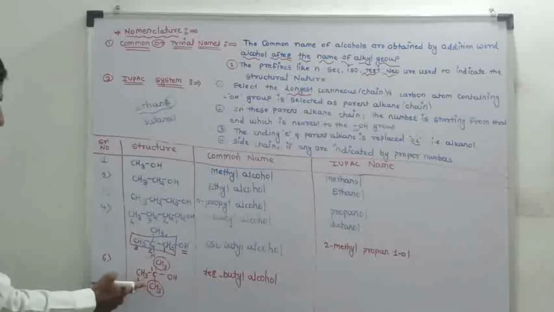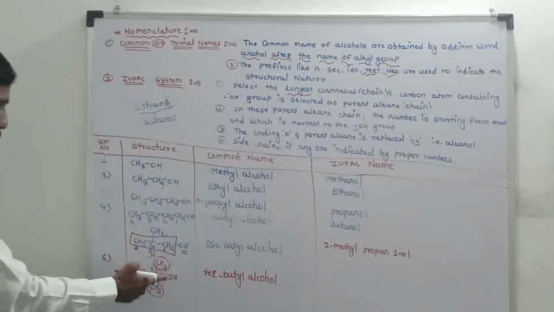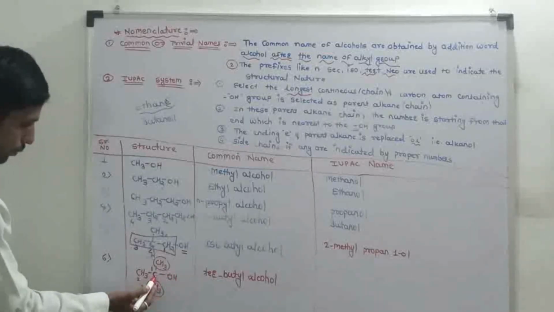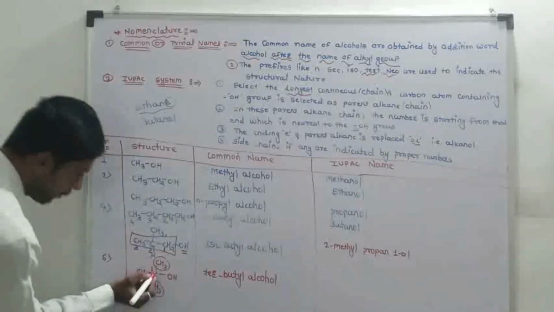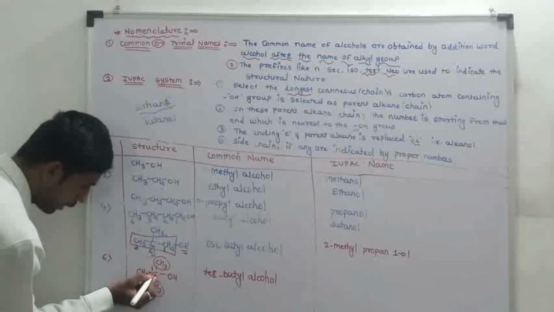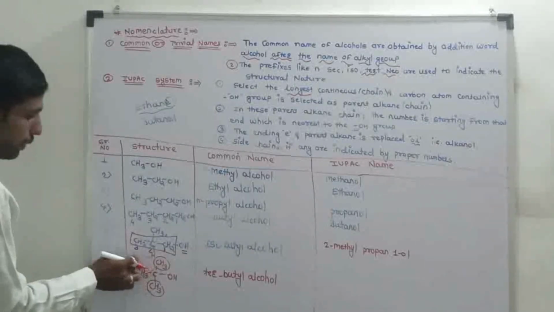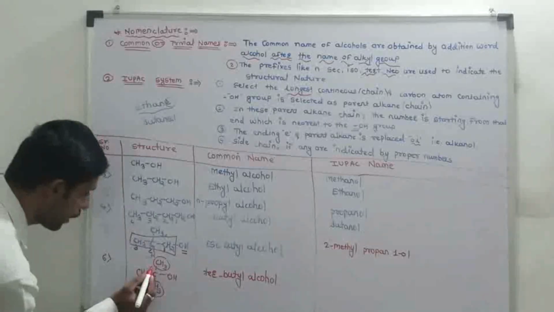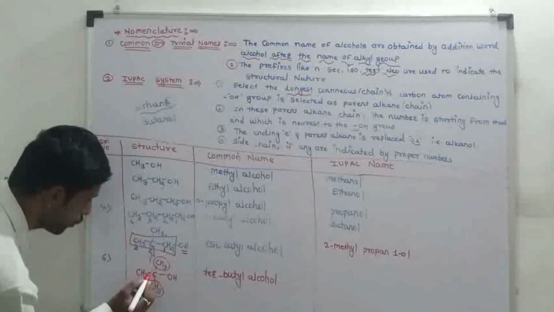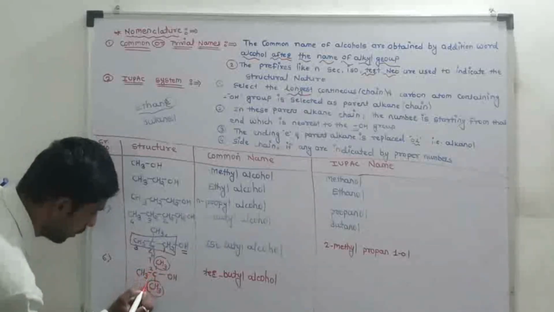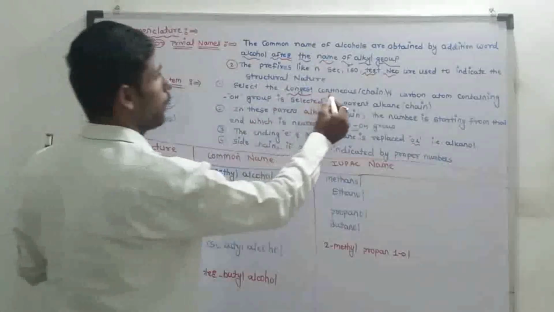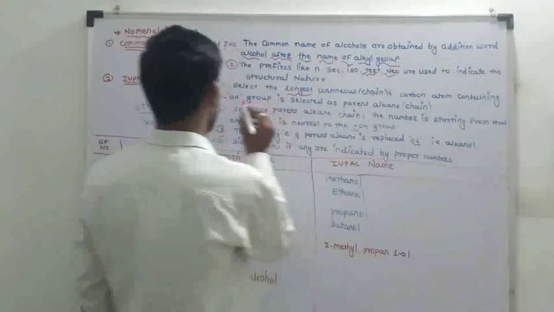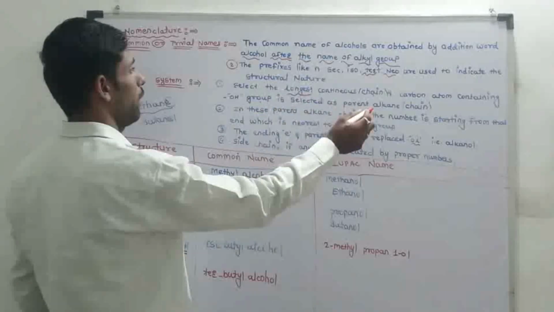The numbering starts from the end which is nearest to the OH group. In this chain, the carbon nearest to the OH group is the middle, central carbon. Select the longest continuous chain containing the OH group as the parent alkane.